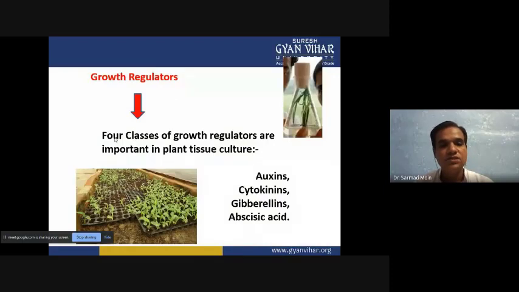Apart from all these chemical constituents, micronutrients, vitamins, amino acids, nitrogen supplement, gelling agent, carbon source and energy source, we also have the growth regulators. In the previous presentation, we discussed many types of plant growth regulators. Growth regulators are very important for controlling the growth of the plant.